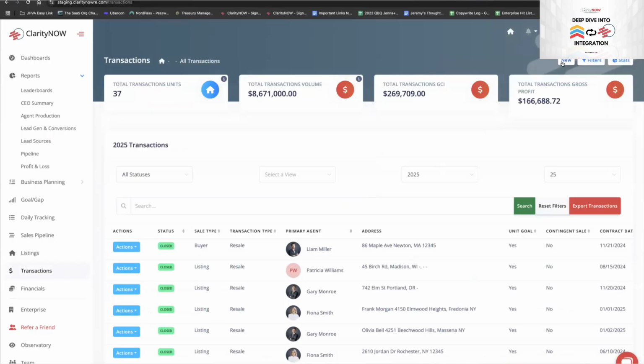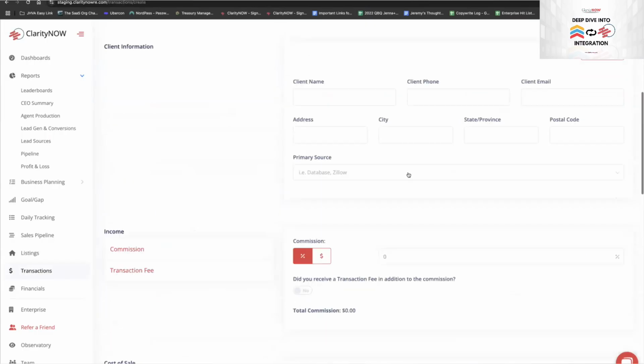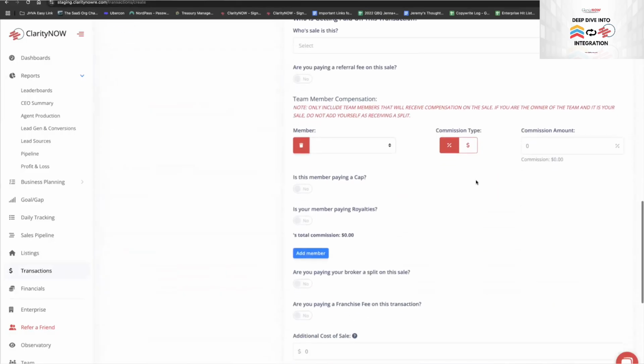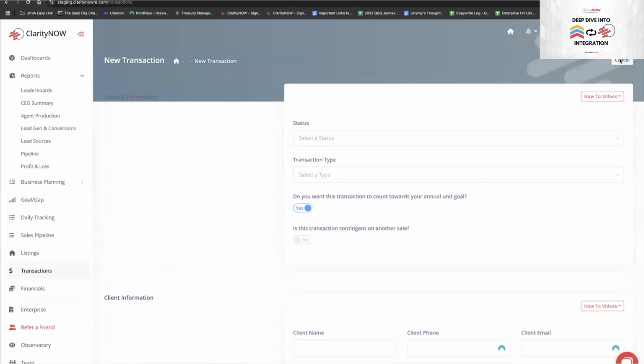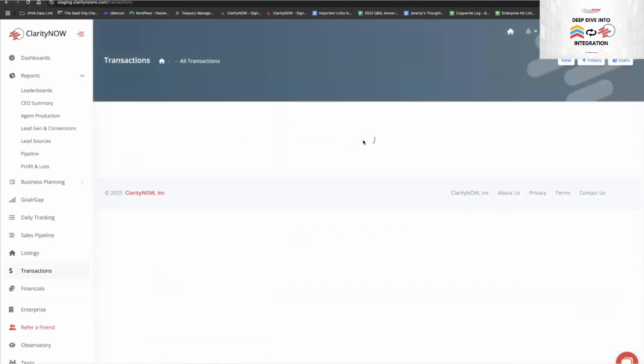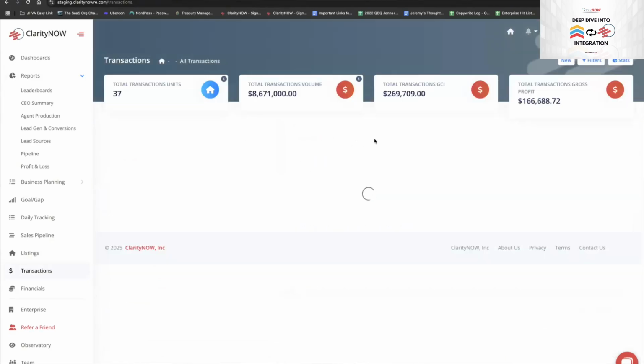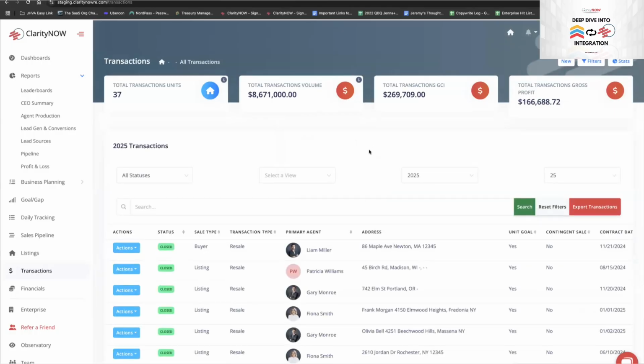Every time you sell a house, you click on new and you fill out a form, which is fine. It's not a big task. It does take a couple of minutes, but it's not a big task. Or you can do a Follow Up Boss integration. And this is about doing a Follow Up Boss integration and how to get the data into the system.